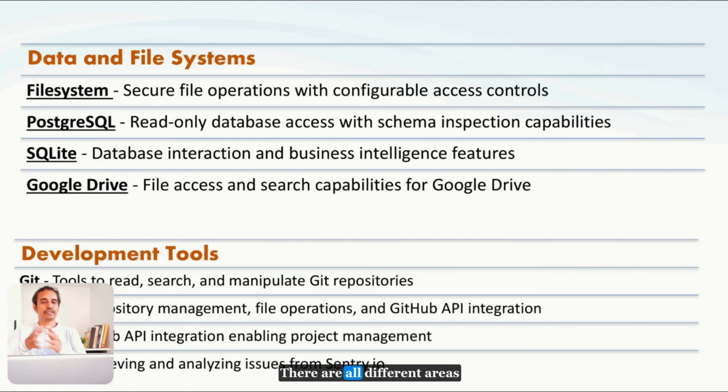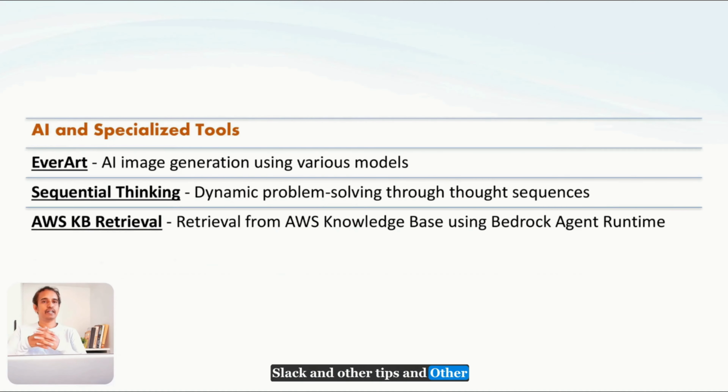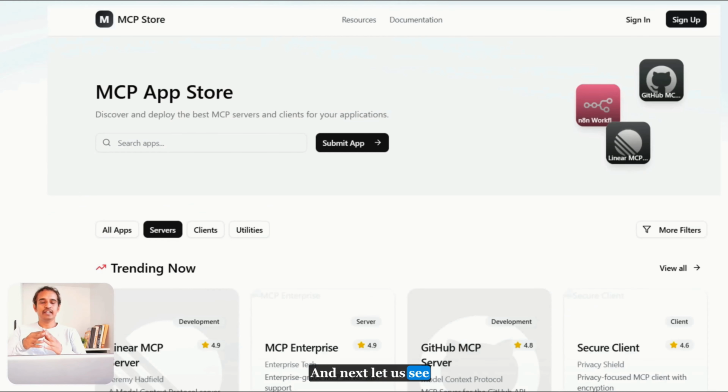So now let's see. These are all different areas you can see. The MCP servers offer different components: data and file systems, development tools, web and browser, productivity tools like Slack, and other specification tools. Apart from that, there are official integrations, which are managed by different platform companies. And there are also some community integrations, but not certified, like Docker and Kubernetes, and community platform integrations. Next, let us see MCP app stores. If you are trying to use MCP servers, you can refer to this MCP app store. Here you can see different sections: all apps, servers, clients, as well as utilities.